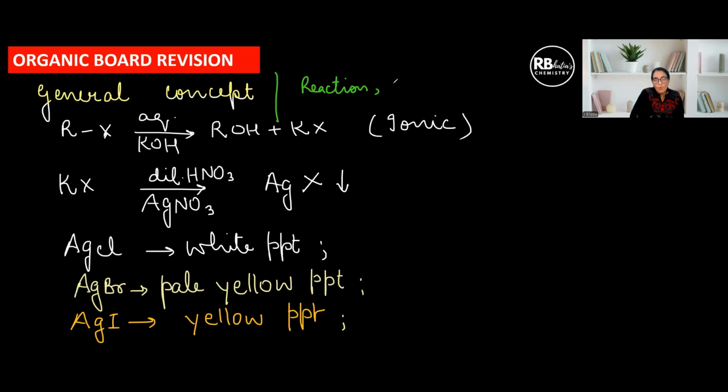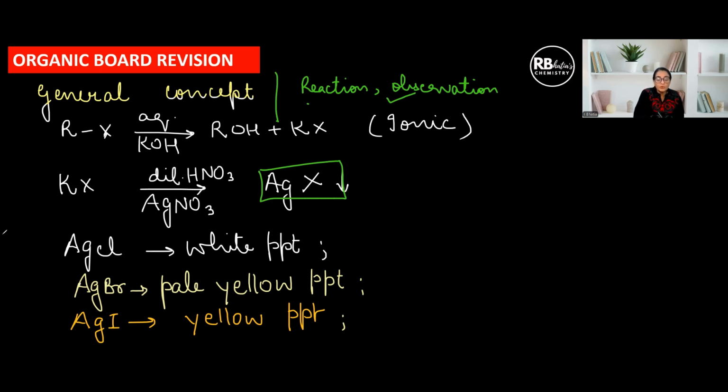You mention what is the observational outcome. Like in this case, the observational outcome is a white ppt or a yellow ppt or a pale yellow ppt. And then you mention which out of the two pairs will give this test and which will not. That will give you a complete score.